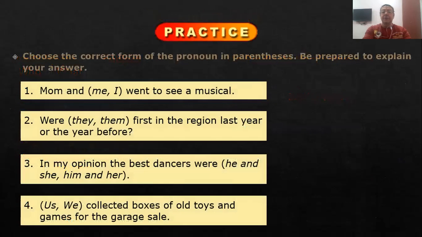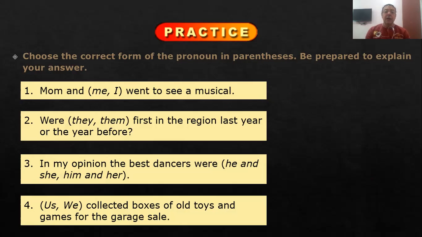Okay? Good. A little bit of practice for you now. Have a look and try to decide which form is correct. I'll give you a minute. Okay. Number one, Mom and I, because this is the subject.